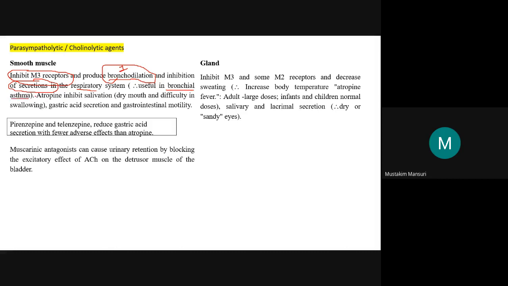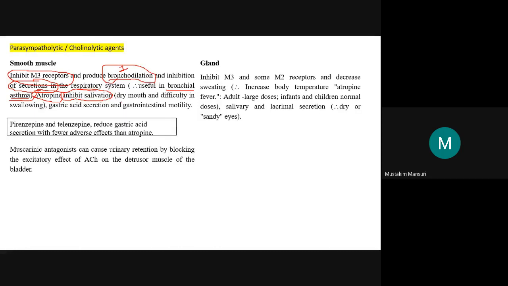In addition to this, atropine, the major representative from this class of parasympatholytics, inhibits salivation. It is an inhibitory effect in general, just remember it like this: inhibit the salivation.